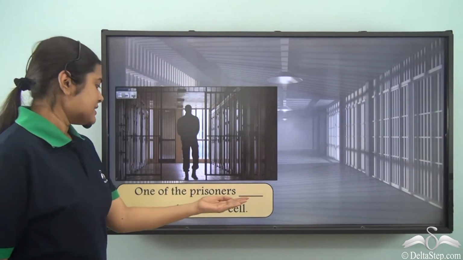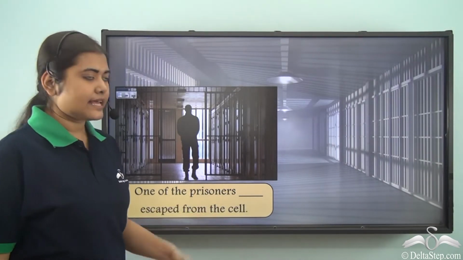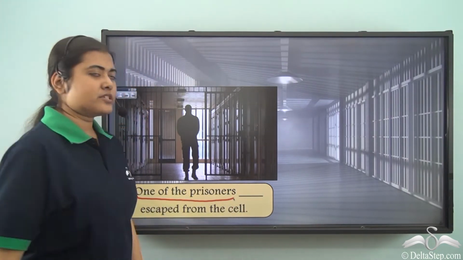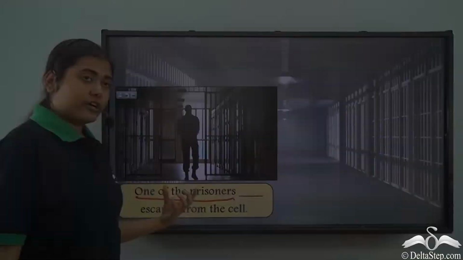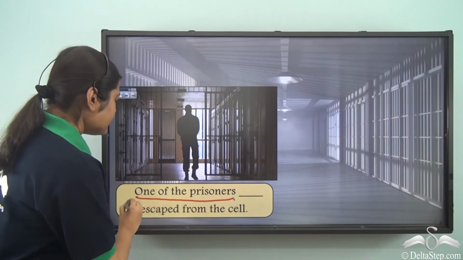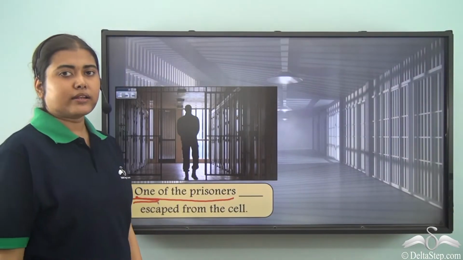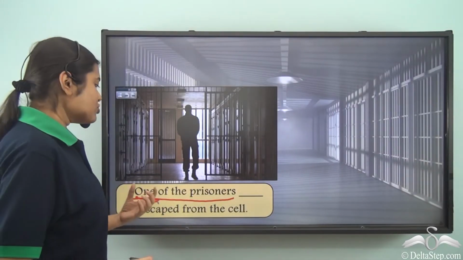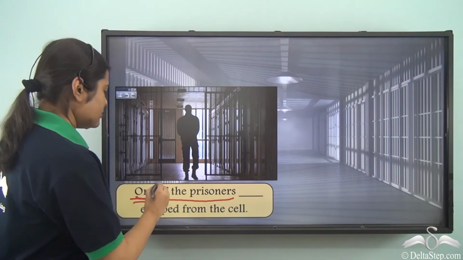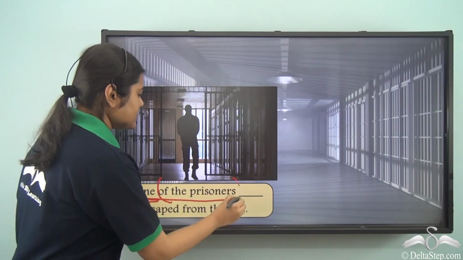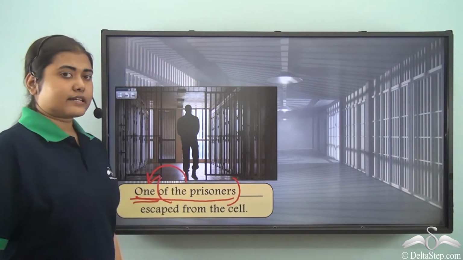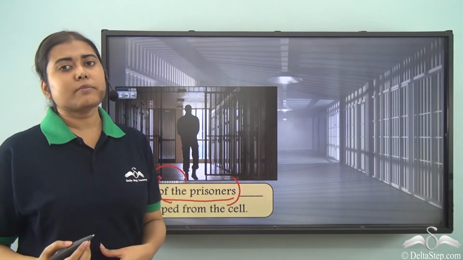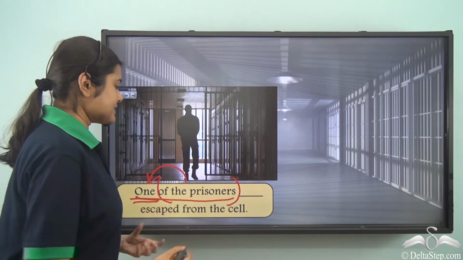One of the prisoners — escaped from the cell. Now here, what is the subject? One of the prisoners. Now we will note the verb will be decided by the noun one. With one, we will always need a singular verb. So "of the prisoners" is describing which one we are talking about. One among the many prisoners has escaped from the cell.